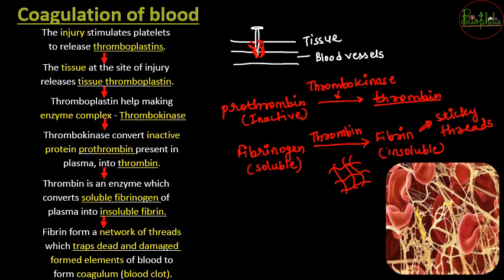These yellow fibers are nothing but the sticky threads of fibrin, and the red color is nothing but the dead and damaged RBCs, generally, because the RBC count is higher, so majorly the RBCs are going to be trapped in it. All that together forms the blood clot, or you can call it coagulum.